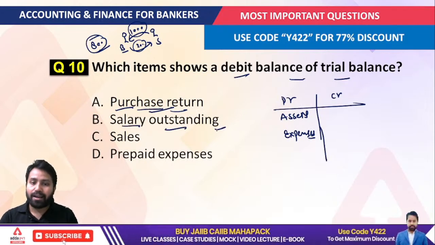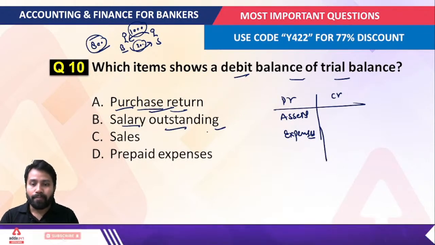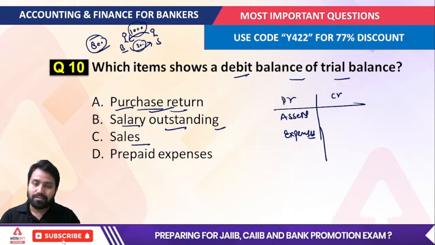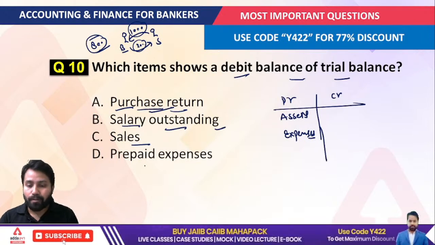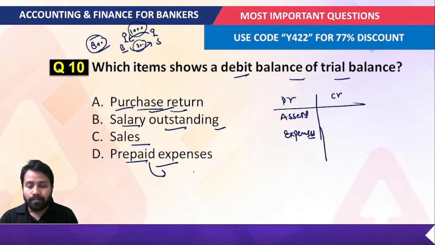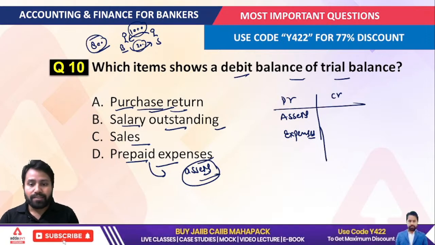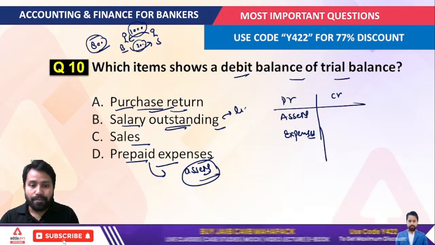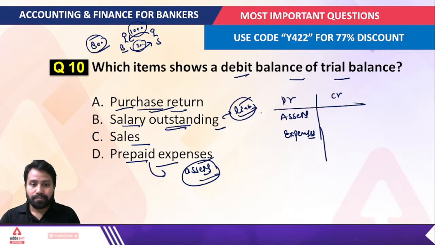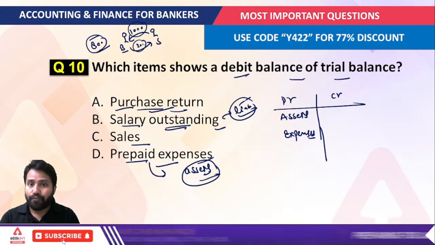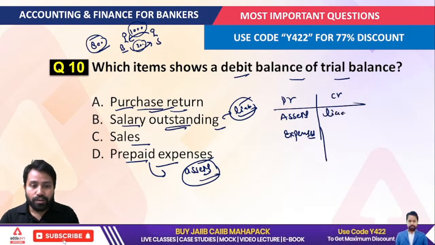Salary outstanding, again, is not an asset or an expense. Sales just generate the revenue income for the company. Prepaid expenses: when we talk about expenses you have already paid, prepaid expenses are always considered an asset for the company. And salary outstanding you can understand as a liability for the company that the company has to pay, and liabilities we record on the credit side.